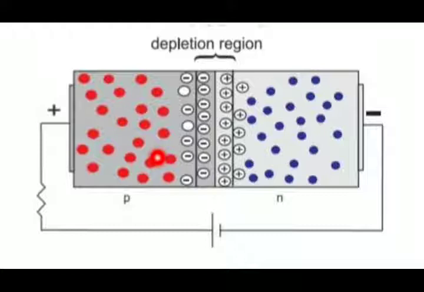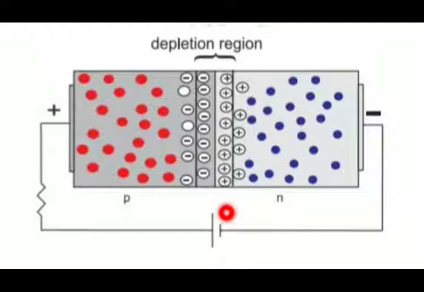Here you can see the P region is connected to the positive terminal of the battery. This part is nothing but the schematic diagram of the battery, as I had already explained in current electricity. This larger line is the positive terminal of the battery and this smaller line is the negative terminal of the battery. So as you can see, the P region is connected to the positive terminal of the battery and the N region is connected to the negative terminal of the battery, as shown in this diagram.